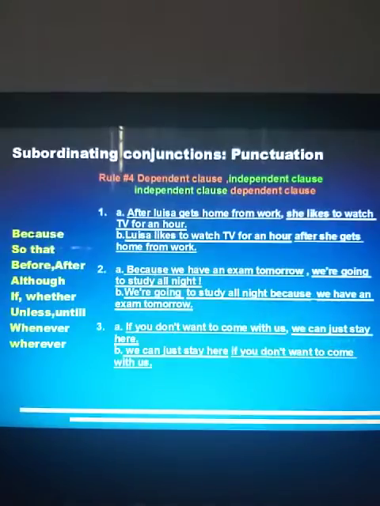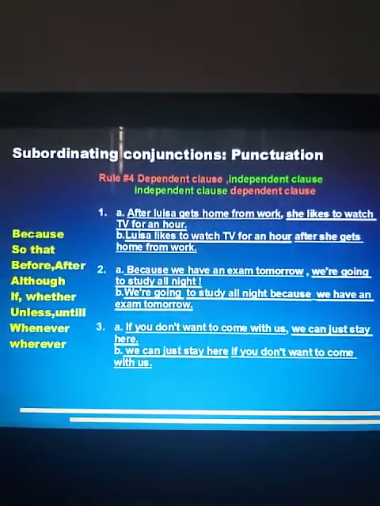There are 3 rules. Subordinating conjunctions have a 4th rule, that is, a dependent clause always has a comma after it. That means if a dependent clause is there, there will be a comma after the dependent clause and then the independent clause sentence will continue.